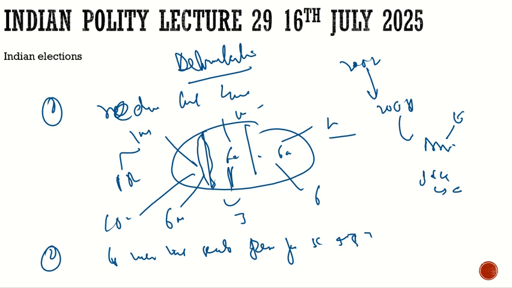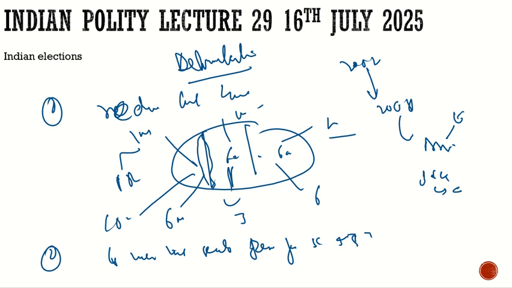The matter went to court. The first question asked was: if there is no delimitation till 2026, why in J&K and Assam, and why did the number of seats also increase if the seats are frozen? The second question was why the J&K exercise was challenged.